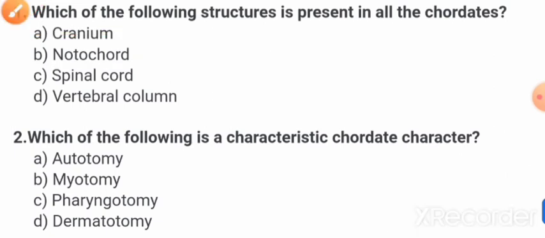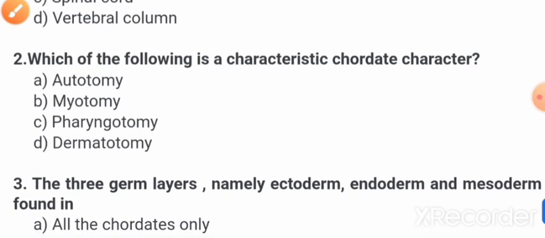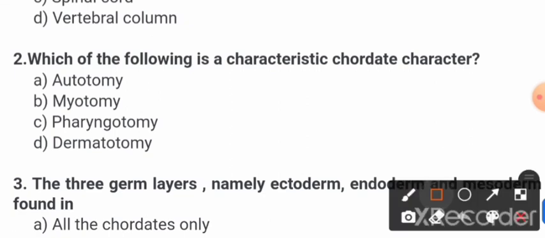Now next question friends, question number 2: Which of the following is the characteristic of chordates? Option A autotomy, option B myotomy, option C pharyngotomy, and option D dermatotomy. So friends, the correct answer is option C, that is pharyngotomy.